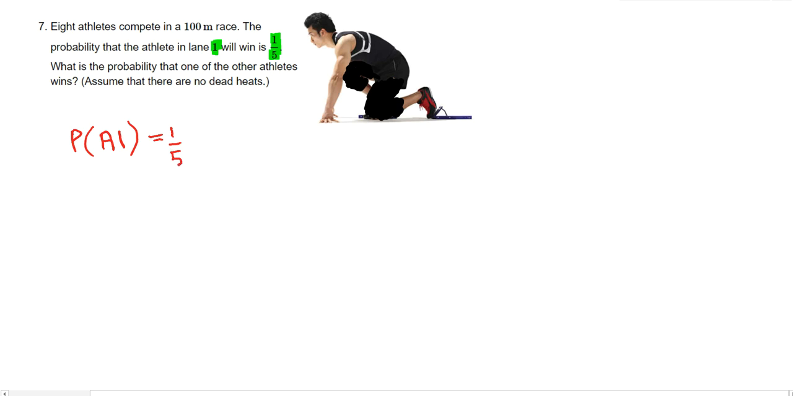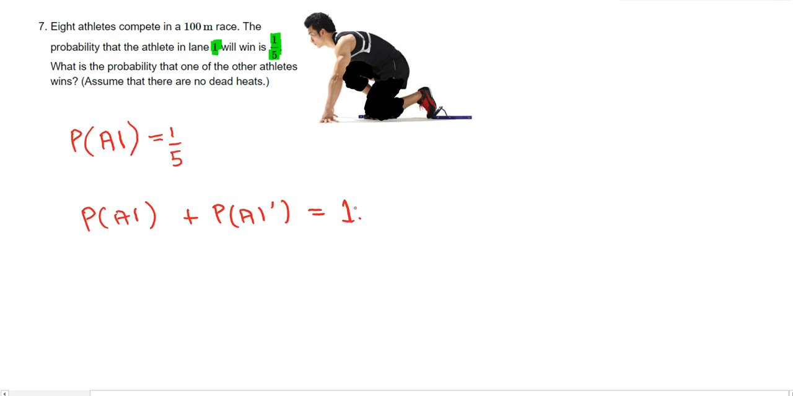All right, let's read the question. What is the probability that one of the other athletes wins? So not this athlete, but any of the others. We know the probability of athlete 1 plus the probability of athlete 1 not winning, and not is denoted by this little apostrophe sign, should be added together to give you 1.